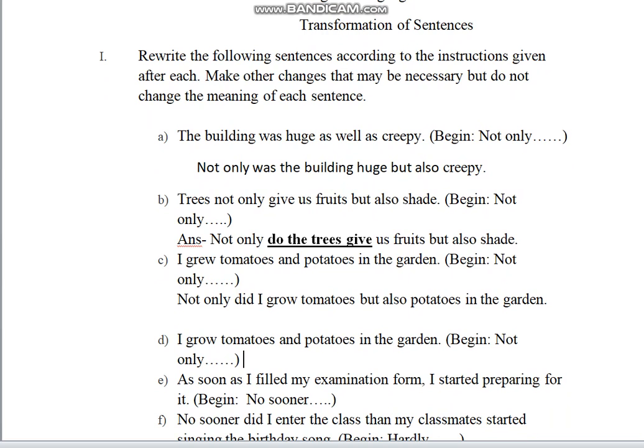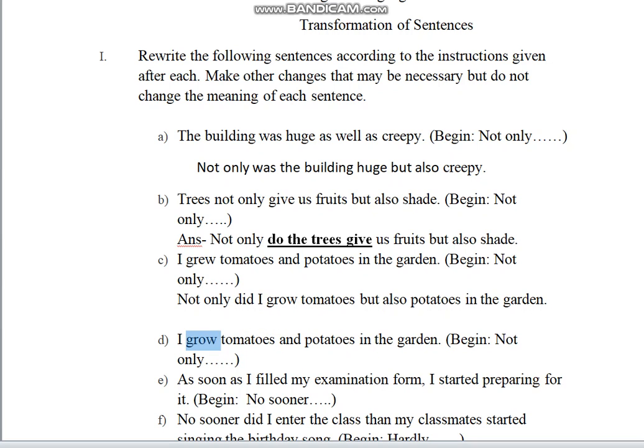Now if you look at the next sentence, I grow tomatoes and potatoes in the garden. It looks quite similar, isn't it? And I've deliberately given it. The answer will be different. I hope you know the reason. Because the tense is different. Here it says, I grew tomatoes. And here it says that I grow tomatoes. What is the difference?